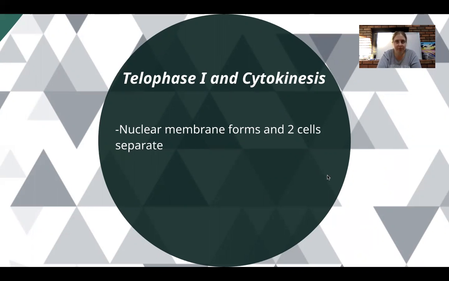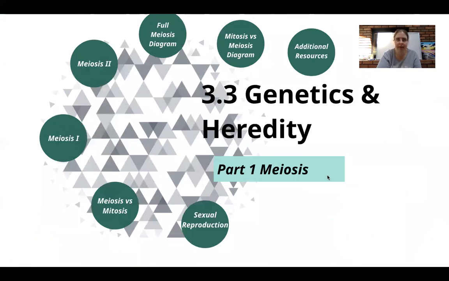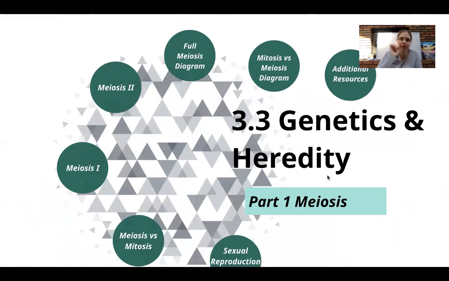Now remember, they are haploid because we separated the homologous chromosomes. We no longer have homologous chromosomes in our cells. No homologous chromosomes means no longer diploid, so we now have 2 haploid daughter cells. And that's going to bring us to meiosis 2.